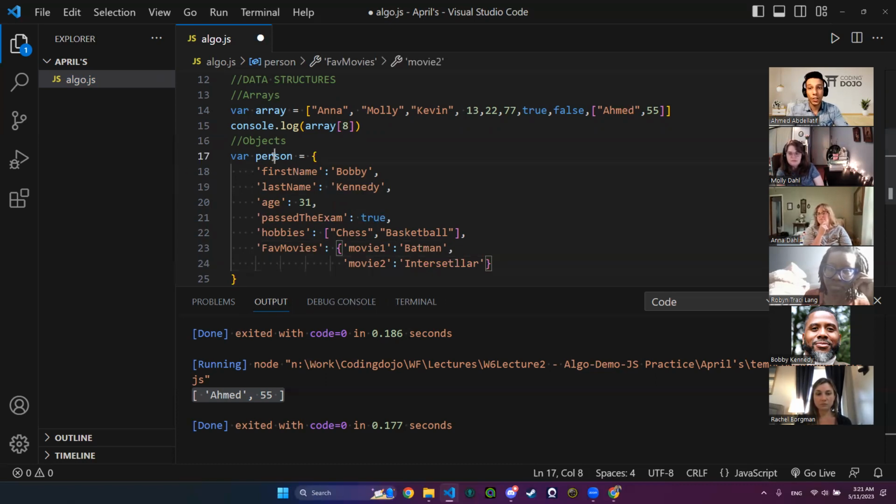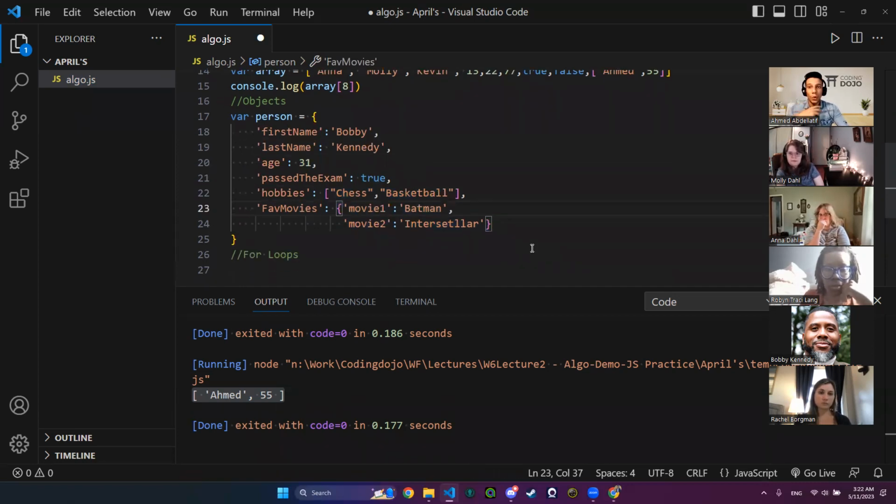So we have an object. That object is having keys. These keys can be any data types that we have. We have string, we have integer, we have boolean, we have arrays, and we have objects as well. Okay.